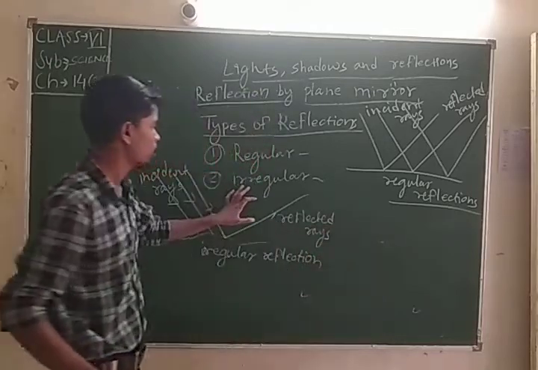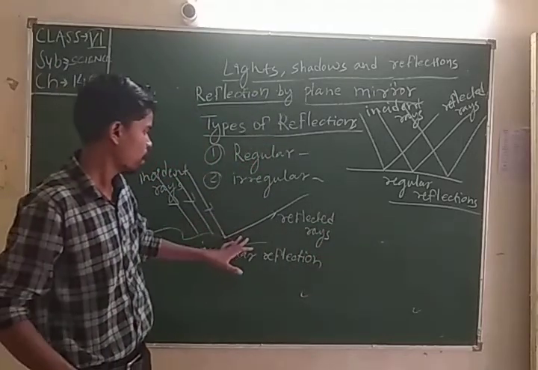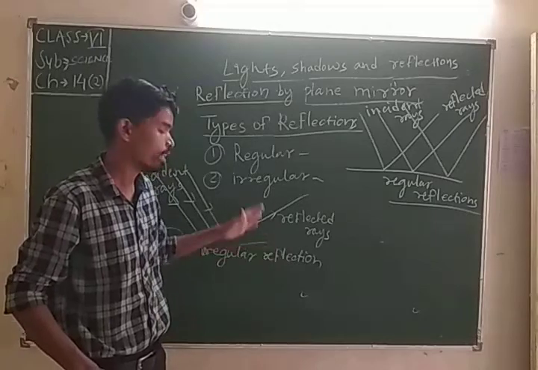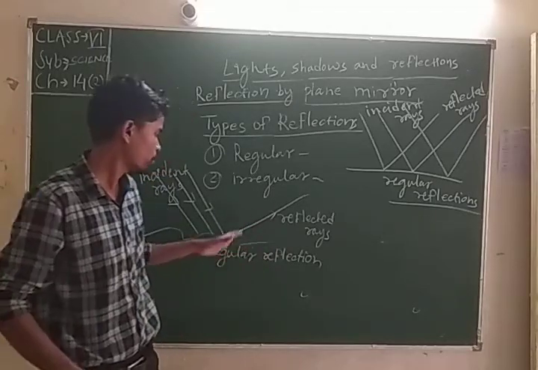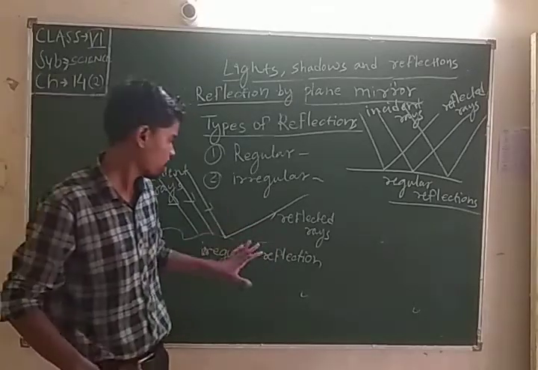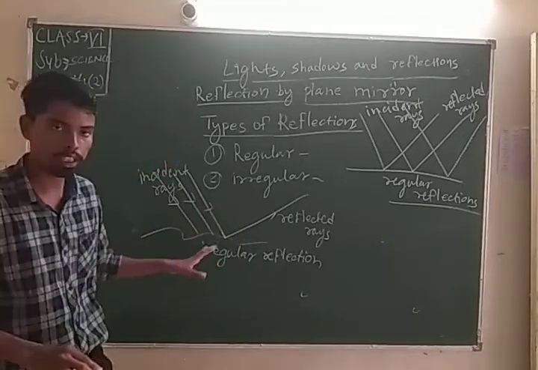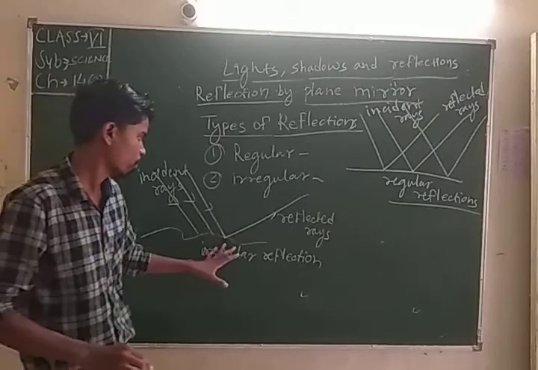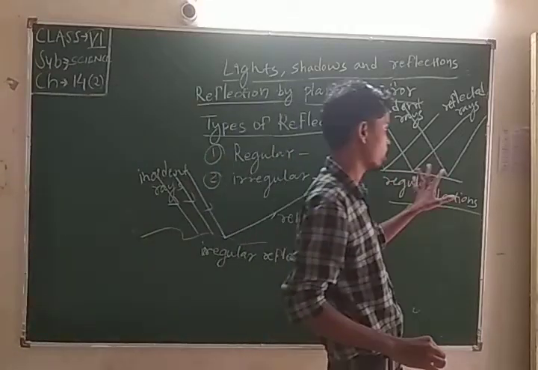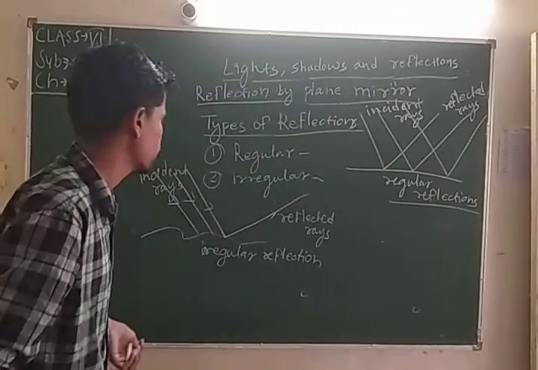Okay, so regular and irregular. Some of the rays are reflected from the irregular surface, the rough part. We can say this is the rough part, and this is the smooth part or mirror.